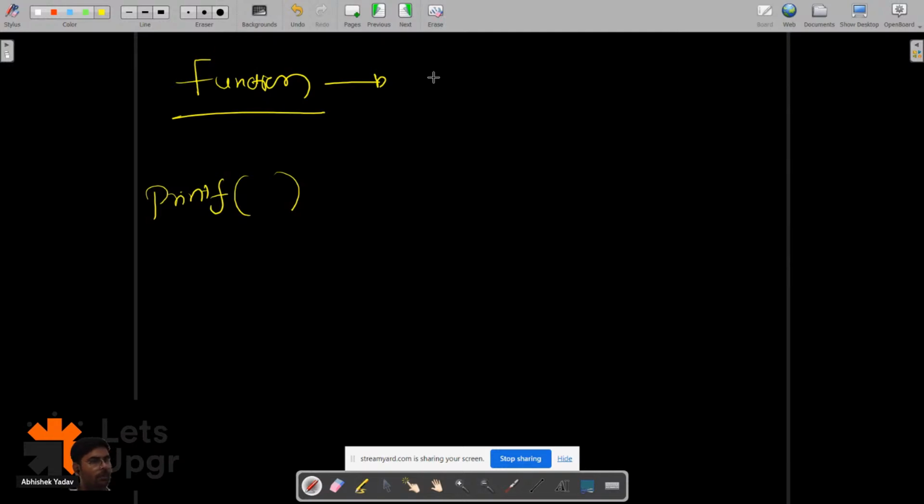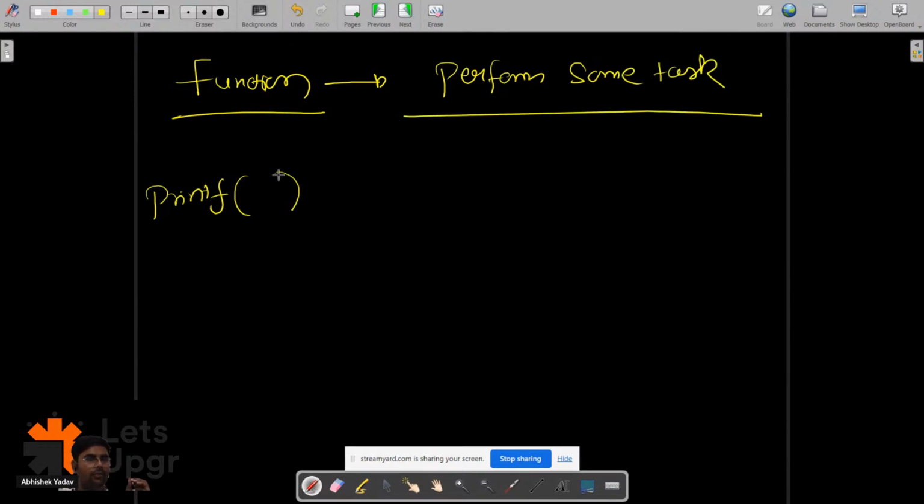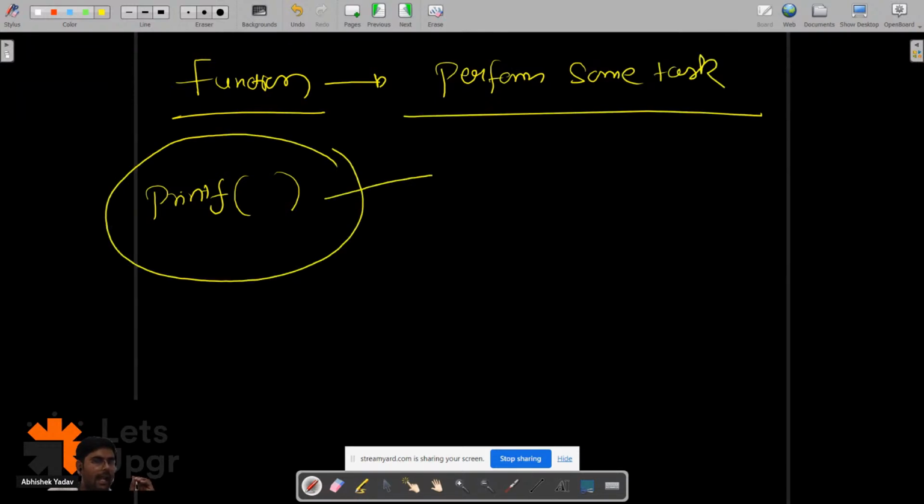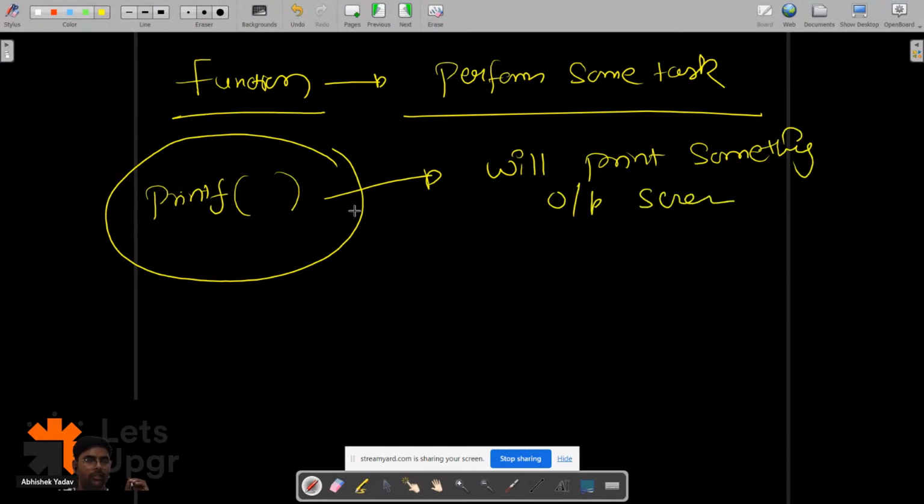So basically, function means to do something, right? A group of code to perform a task. So basically, here everyone is correct. With the help of a function, we can perform some task, right? Simple definition. So we are saying, hey, printf is a function, and this printf will print something on the output screen. Here this is the name of the function, and this is a way to call a function, right?